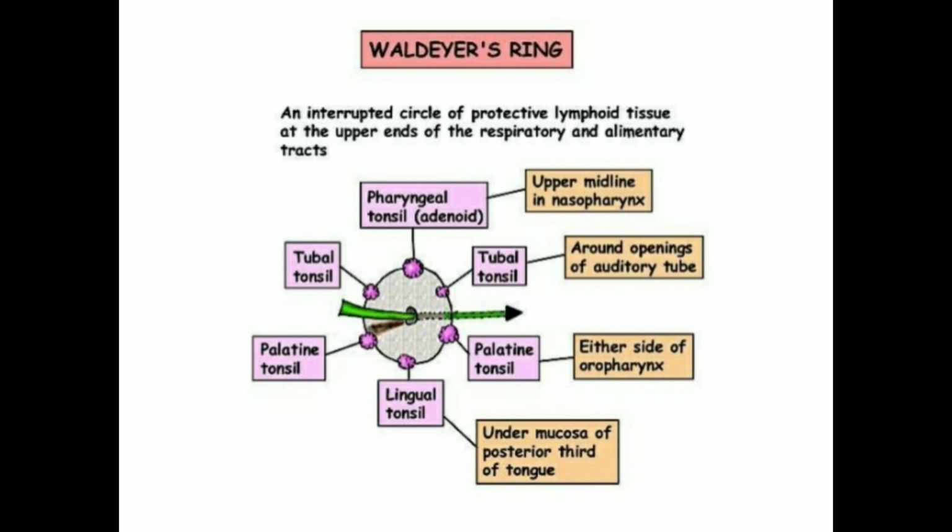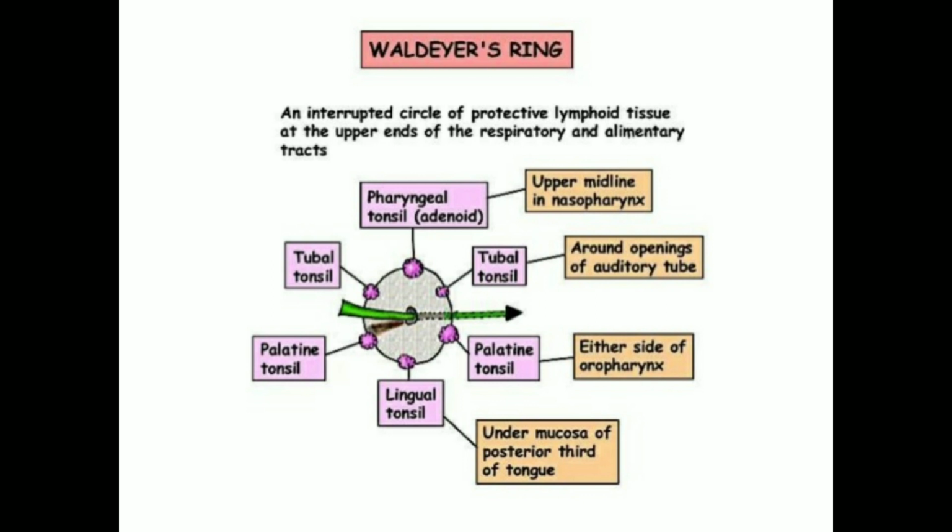So you can see here, this is called a pharyngeal tonsil. On either side you see the tubal tonsils, and on either side the palatine and the lingual tonsil. What is the function of all this? They form a ring, which they call the Waldeyer's ring. The tonsils are a part of the lymphatic organ, so the main function of it is that it prevents infection.